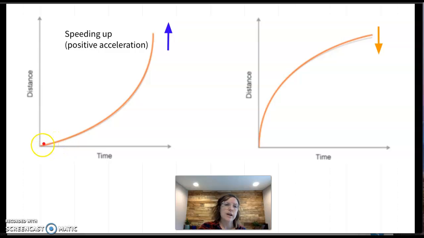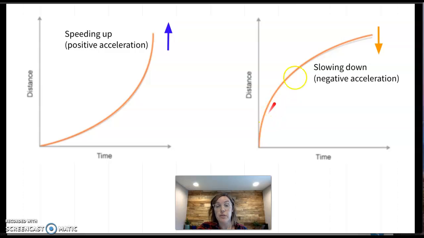So you can see over time we started constant, and then actually we started to speed up, and then our rate of distance over time increased. And so that's why you get that curve. Same thing for this one, only you're slowing down. Your speed's not constant, otherwise it would be a straight line. It's starting to curve and go downward, so it's slowing down, so you should have a negative acceleration or slowing down.